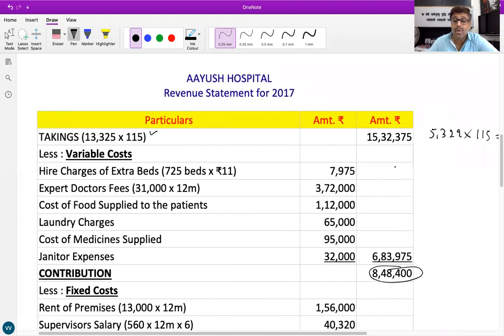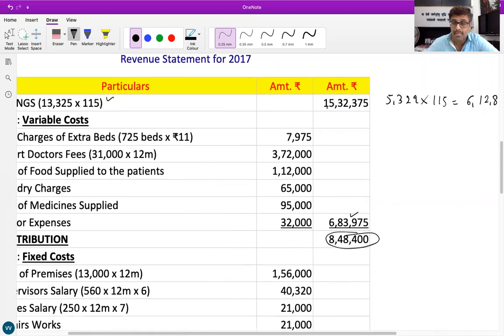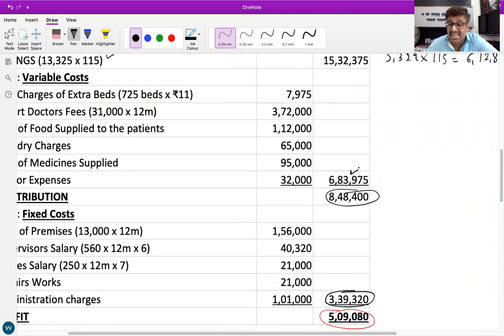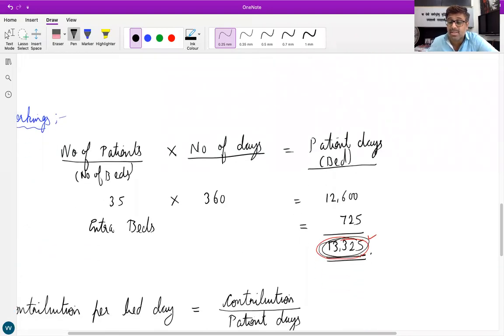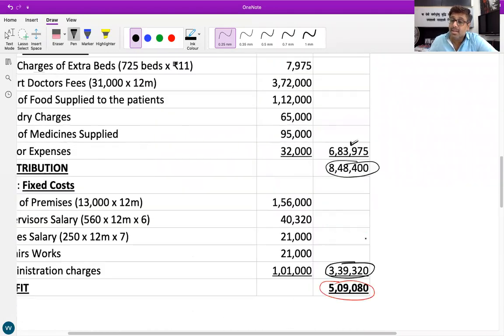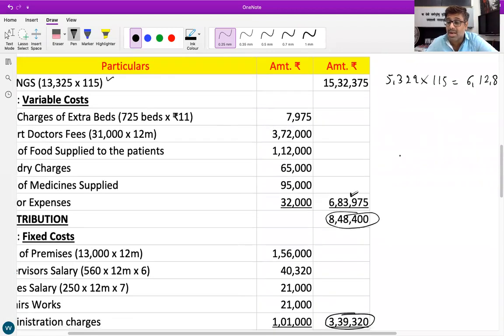Now, can we take the variable cost as 6,83,975? No. The 6,83,975 variable cost is for 13,325 patients. Variable cost depends on the number of patients, so for 5,329 patients it will be far less.